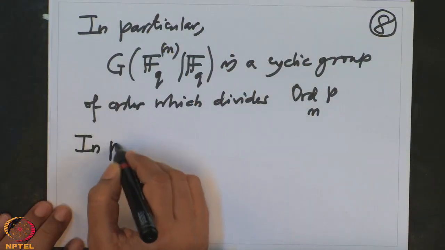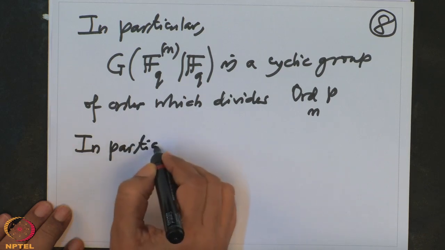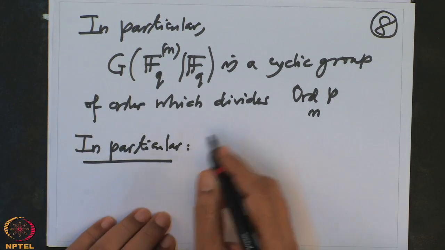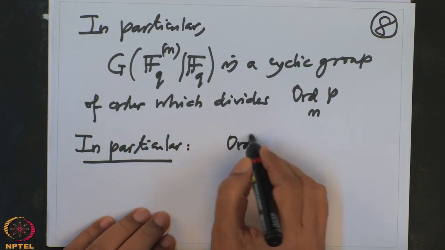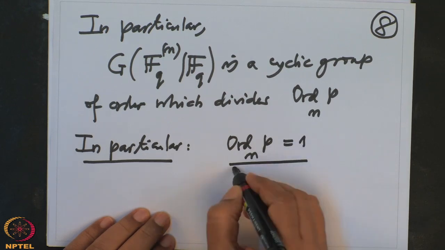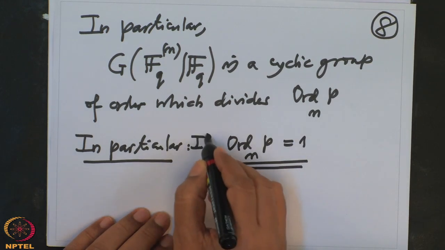Okay. So the particular case is what? Let us look at the case when the order of p is 1. What does that mean?